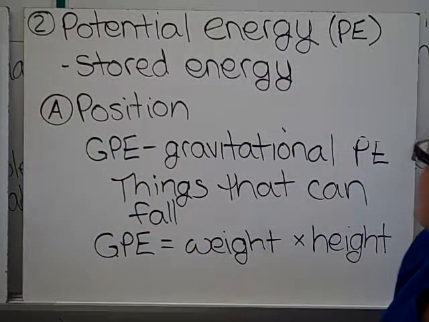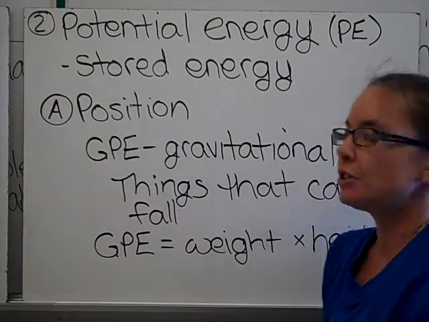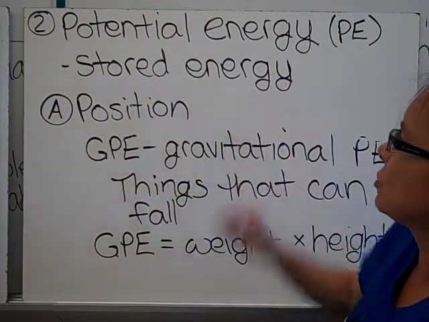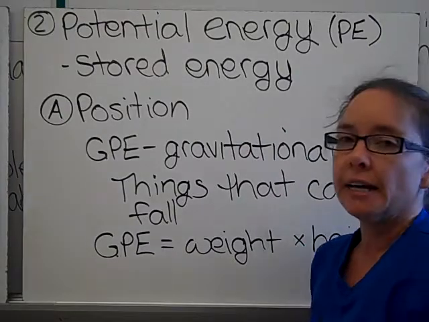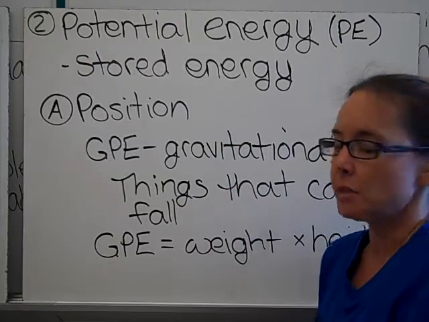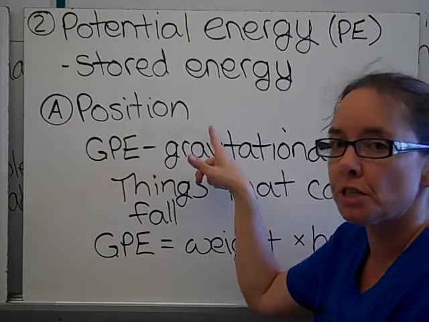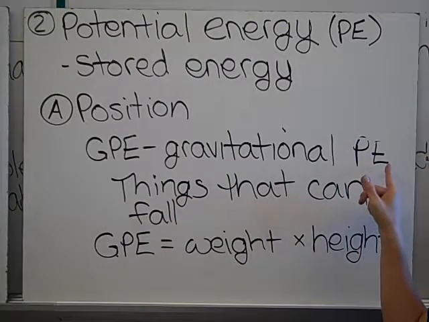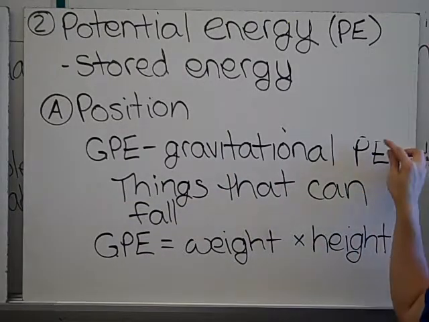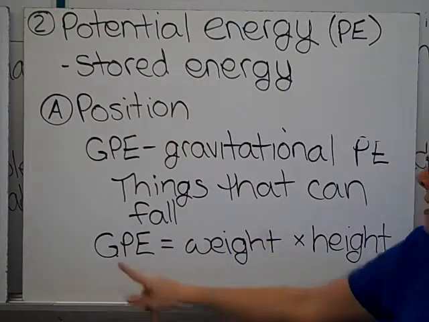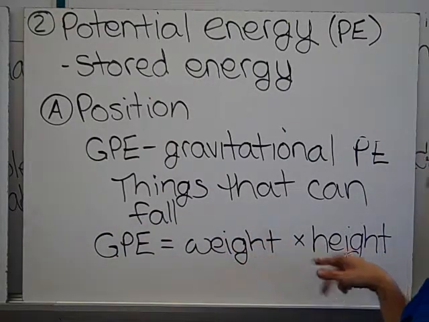The second form of energy is potential energy, PE, and that's stored energy. And it can be either energy of position or from chemical composition. So we're going to start with energy of position. GPE is gravitational potential energy. It should be an E. And that's things that can fall. And GPE equals weight times height.